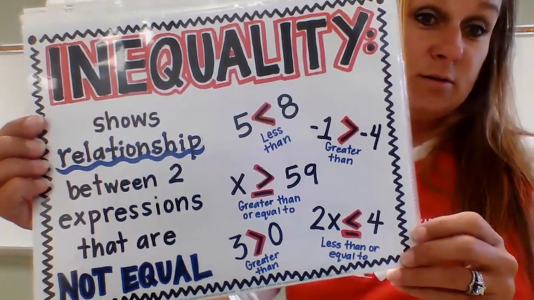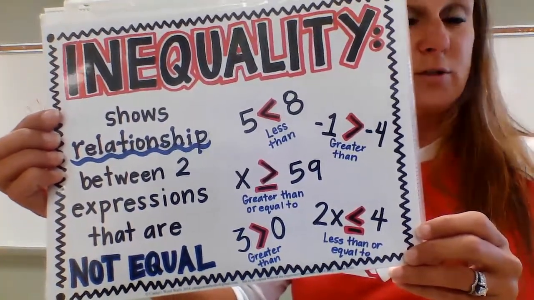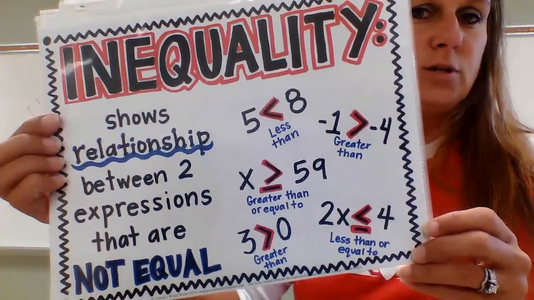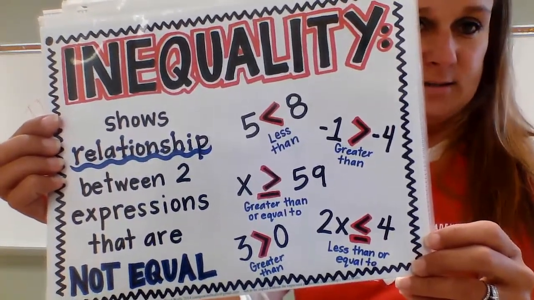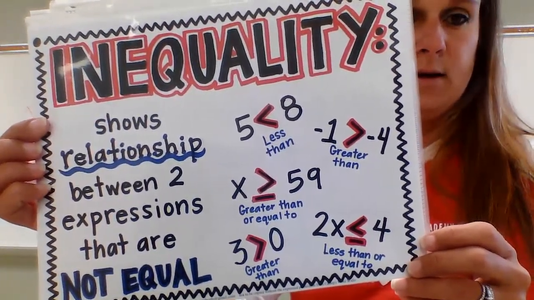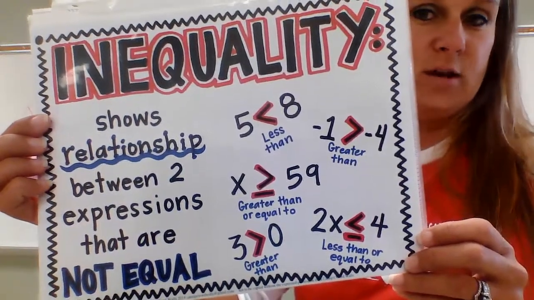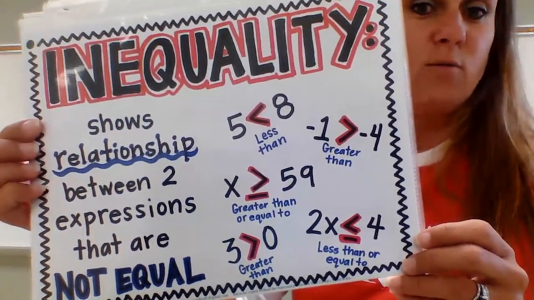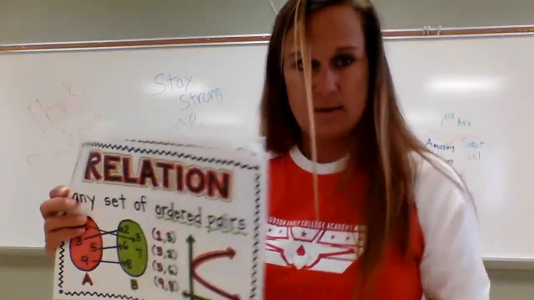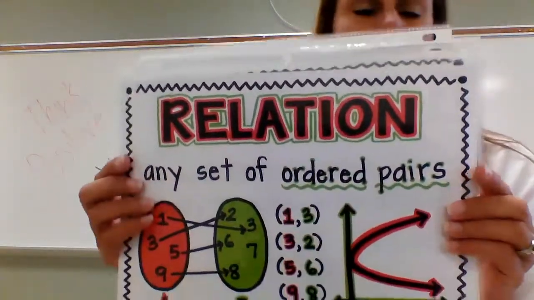So you will see those, and we will be working on those right after we start solving equations. The next step will be solving inequalities. So just keep in mind the differences. We have an expression that doesn't have an equal or inequality sign. We have an equation that always will have an equal sign, and we have inequalities that will have an inequality sign.